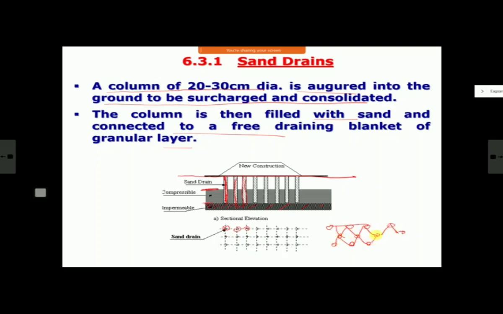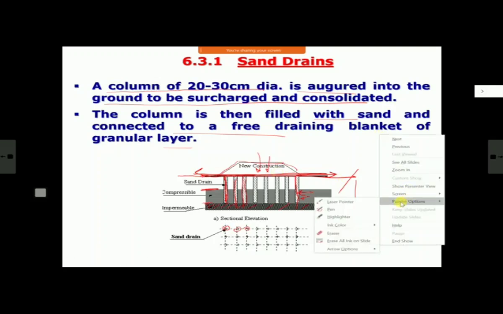And what should be the spacing and what should be their depth depends on the type of your strata, and the spacing and all you have to calculate. You have to design. We'll see an example tomorrow. You have to design the ground improvement system. And here you will have a drainage blanket of normally half to 1 meter. So when you put surcharge or any load over this, this water will quickly get discharged through these drains and it will go out like this. So that is the simplest method. Sand drain is basically made out of sand.